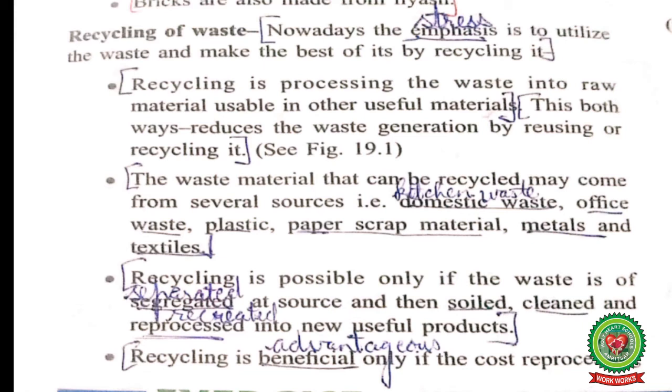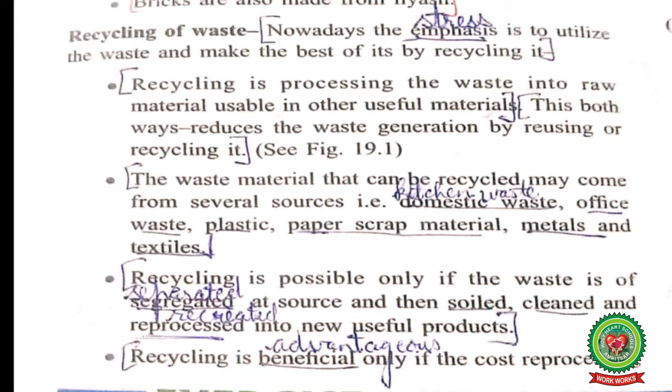The waste material that can be recycled may come from several sources, that is domestic waste, that is your kitchen waste, which can be converted into natural organic matter in a compost. Office waste, plastic, paper, scrap materials, metals and textile. We can do it by sending them to a recycling plant.